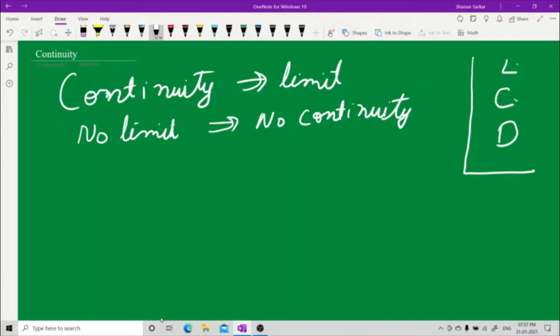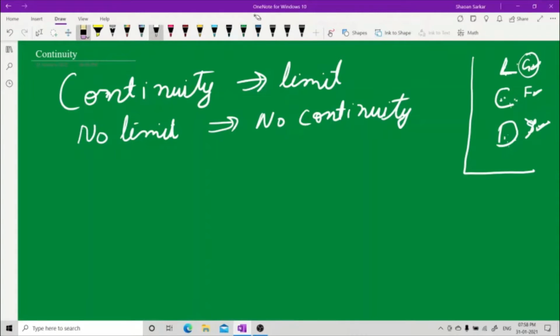Like suppose this is your grandfather, this is your father, and this is you. Suppose your grandfather is not there, then you don't have your father and you don't have you. In layman's terms, if limit does not exist, then continuity will not be there, differentiability will not be there. See, grandfather is there, it's not necessary father and you would be there. But if grandfather is not there, then none of them will be here. That's the idea basically. This is the direction.